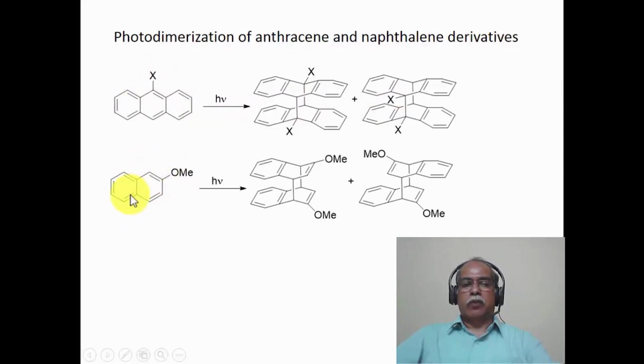Naphthalene can also undergo the 4-pi cycloaddition reaction. Essentially, it can either overlap on top of the other, or it can overlap by sliding into the other ring, sliding out of the plane of the other ring, resulting in the formation of two types of products. Both products are essentially 4-pi cycloaddition products, which could be a concerted process arising out of the funnel mechanism. In other words, probably no intermediate is involved. The first excited singlet state essentially directly reacts with the ground state molecule to produce this product through a funnel mechanism, which is essentially a Franck-Condon transition taking place during the course of this reaction.